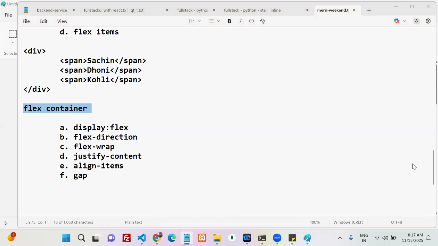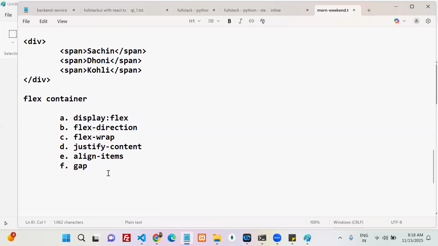The next properties we can add: flex-direction, flex-wrap, justify-content, align-items, and gap. These are all CSS properties of the flex container.